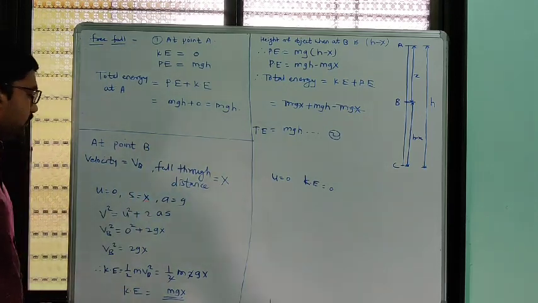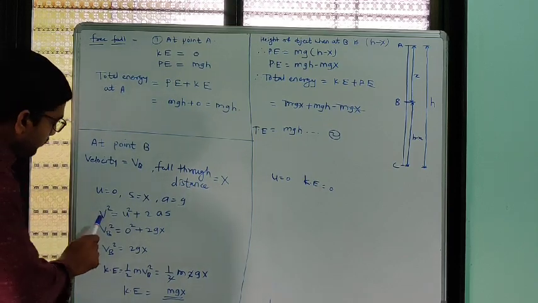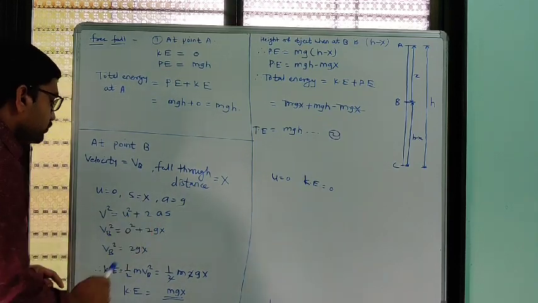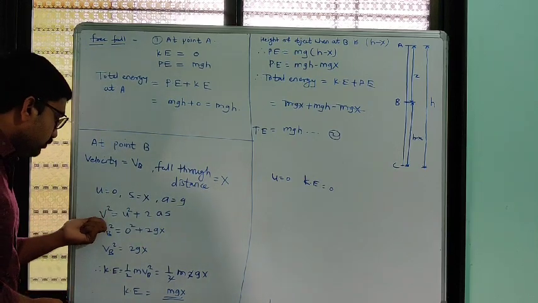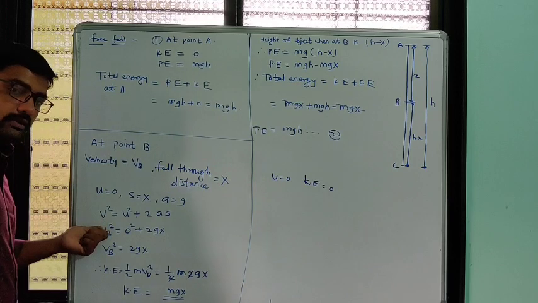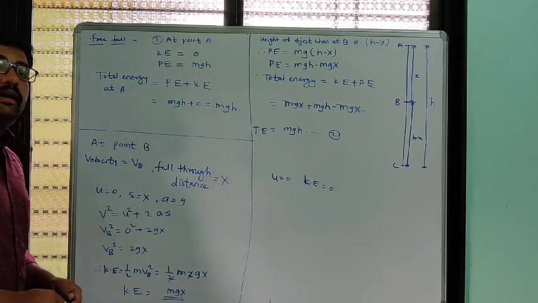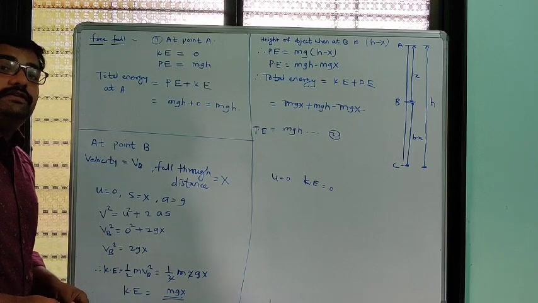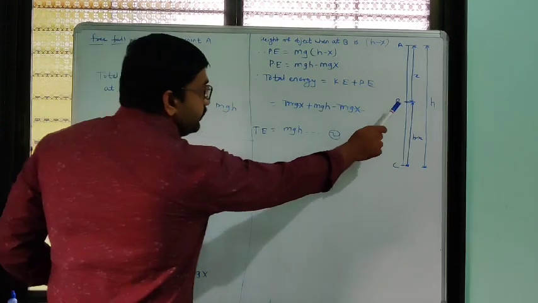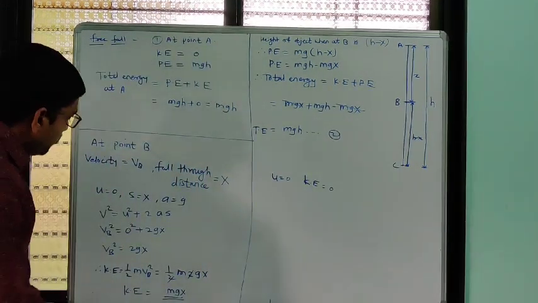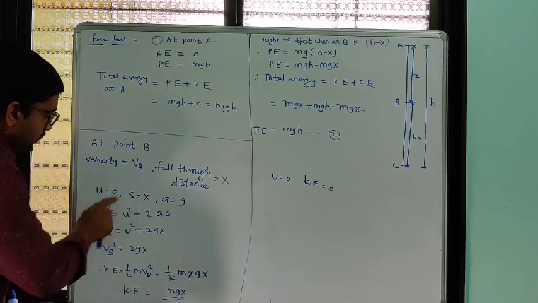Here we know, according to the equation of motion, v square is equal to u square plus 2as. We have to calculate the value of v square, because we want to calculate kinetic energy, and the formula of kinetic energy is 1 by 2 mv square. So we want the velocity at point B, which is Vb.